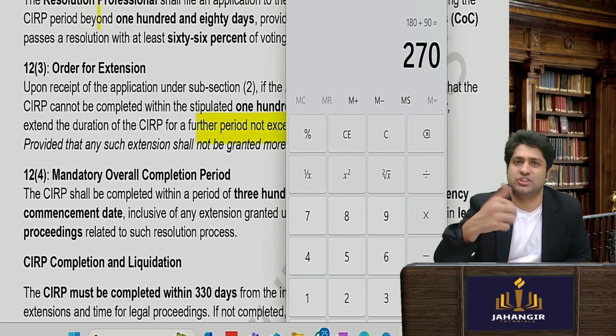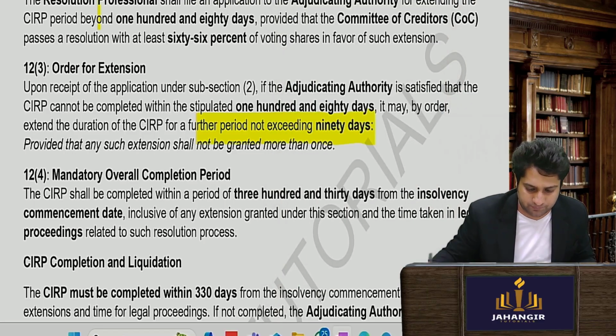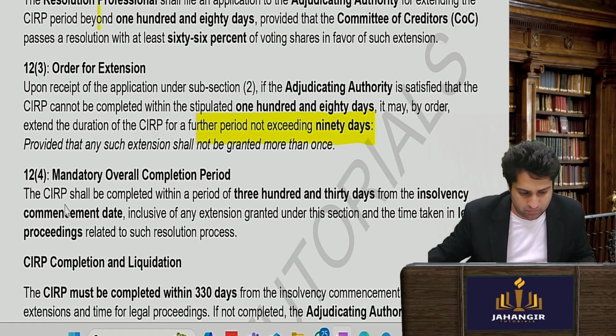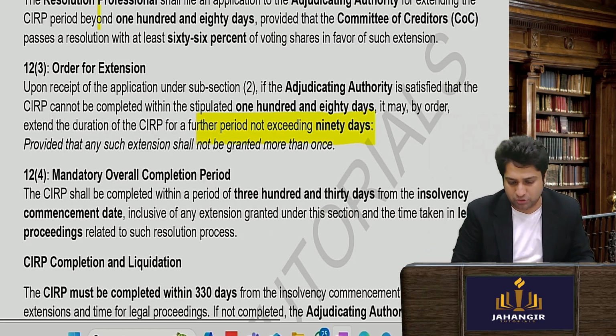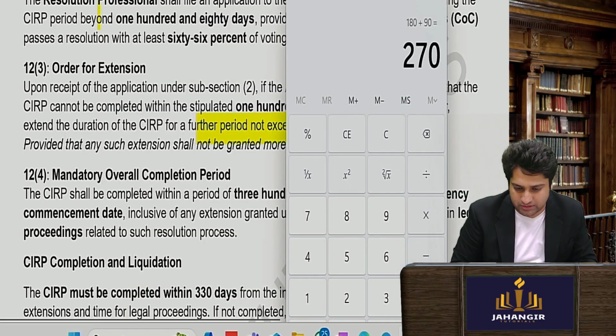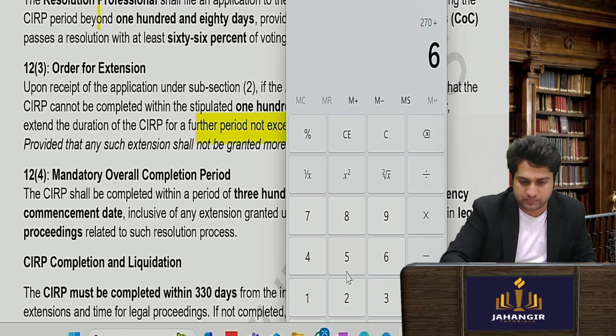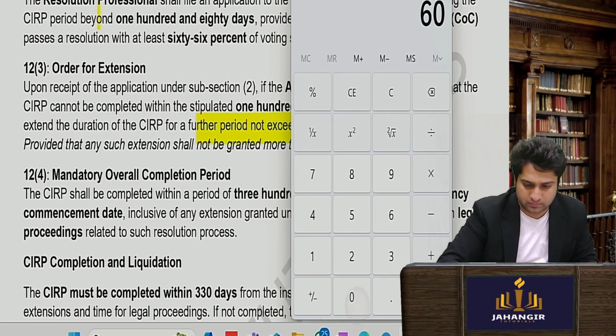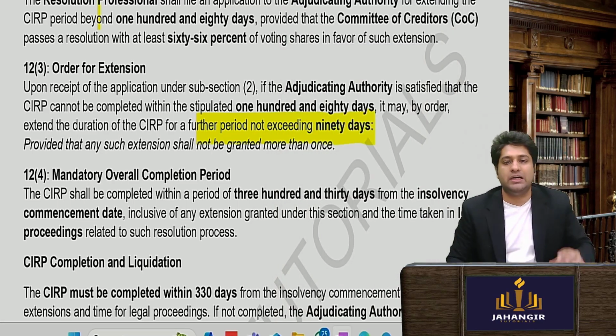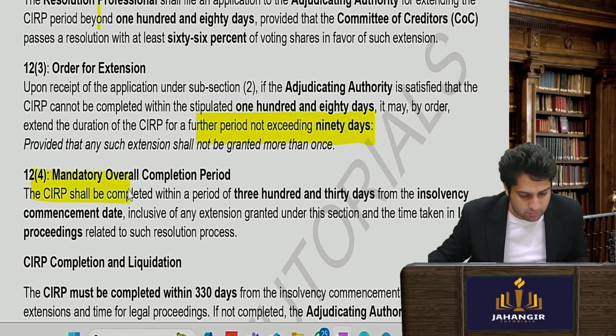However, one more extension has been given, an extension of 60 days. So if I add 60 days to this, we get 330 days. So in total, the CIRP process has to be completed within 330 days.